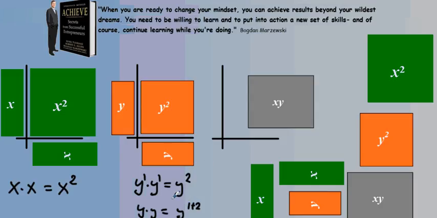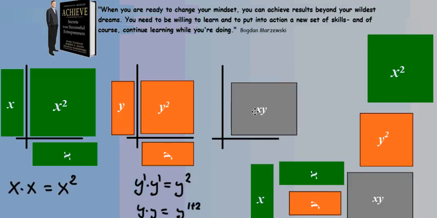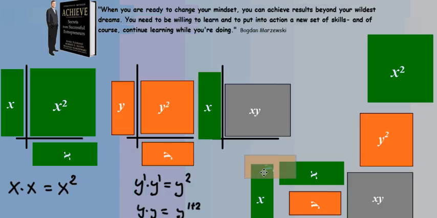The next tile that we will perhaps be using in our exercises with algebra tiles is a tile that is made of 1 x tile multiplied by 1 y tile. Please note that in order for this to take place, you would have to have this side equal to the y length, okay? Or by the same token, this side of x should be equal to that side.